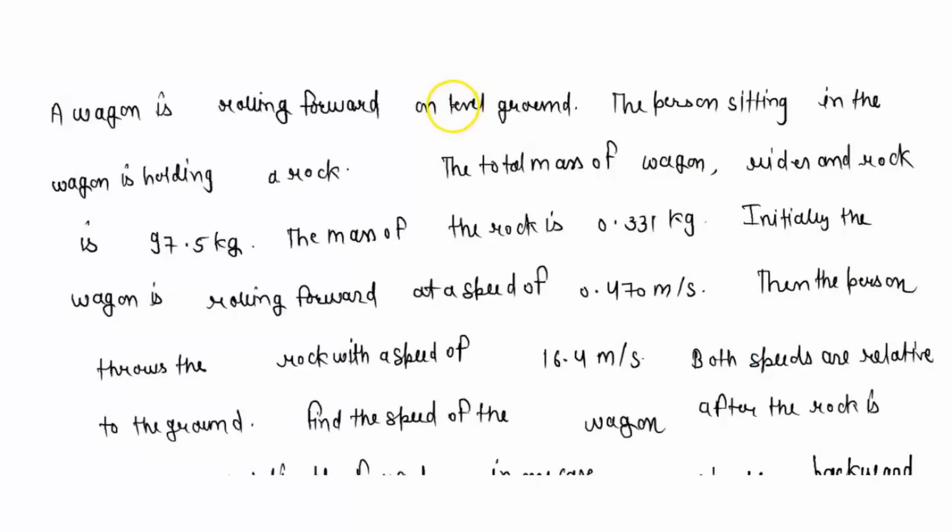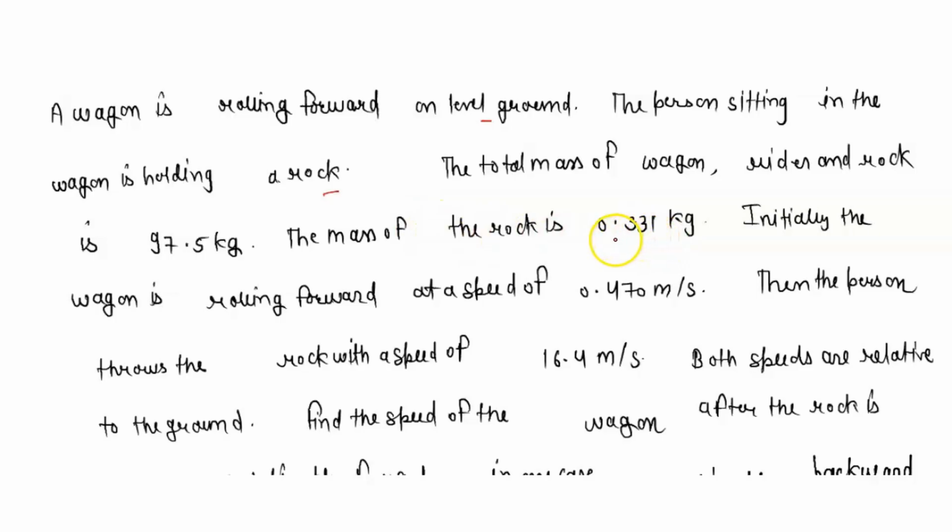Hello students, we are given a question that a wagon is rolling forward on level ground. The person sitting in the wagon is holding a rock. The total mass of wagon, rider and rock is equal to 97.5 kg. The mass of the rock is given as 0.331 kg.